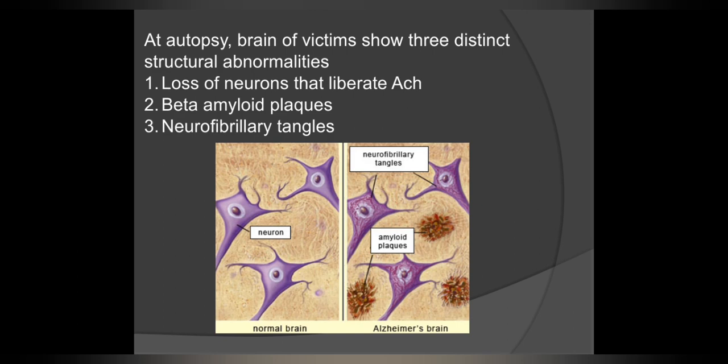At autopsy, the brain of victims of Alzheimer's disease shows three distinct structural abnormalities. The first one is loss of neurons that liberate acetylcholine. The second one is beta amyloid plaques, and the third one is neurofibrillary tangles. Here the figure shows the normal brain and the Alzheimer's brain. In the normal brain, the neurons can be seen, and in the Alzheimer's brain, in addition to the neurons, the neurofibrillary tangles and the amyloid plaques also can be seen.